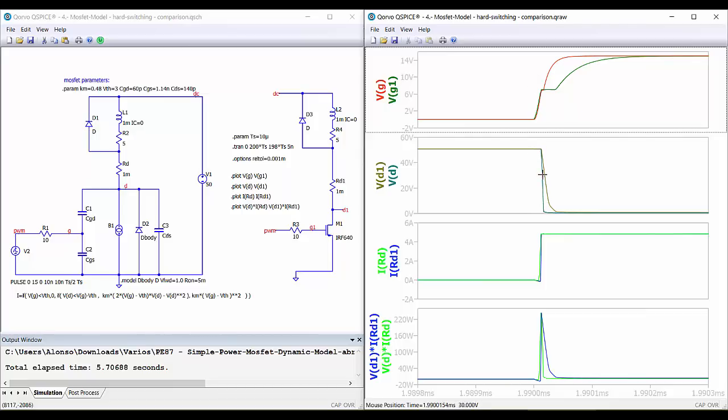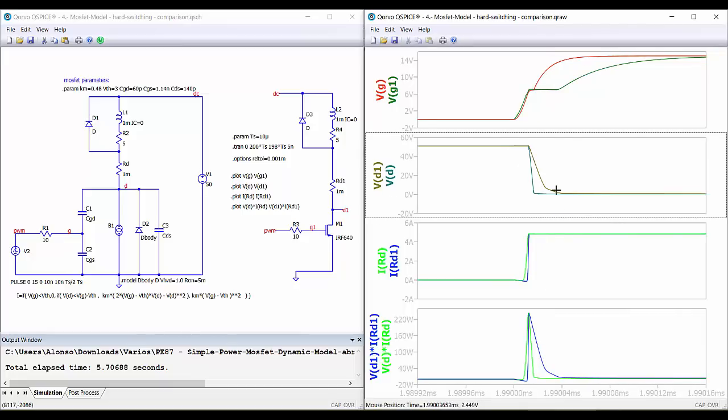Also here the waveform in blue is our model, while the waveform in green is the model corresponding to QSpice. So again we have a difference. The decrease of the voltage is much slower in the case of the QSpice model. Here is the current. Again, there is some difference, and also here we have some difference in the energy dissipated.